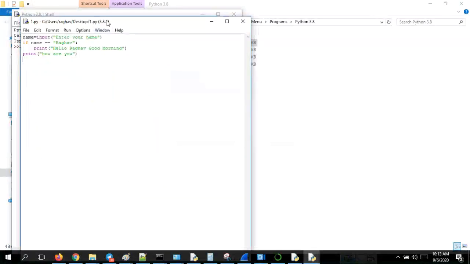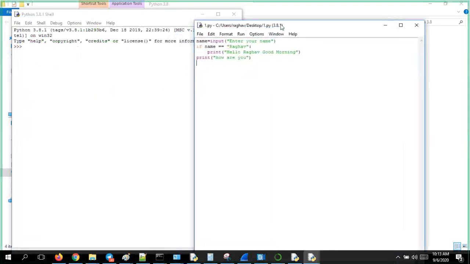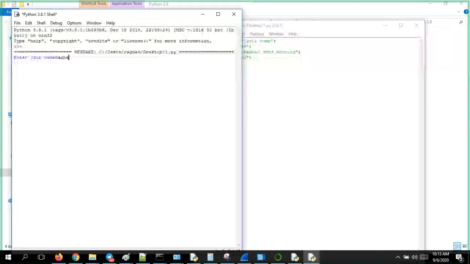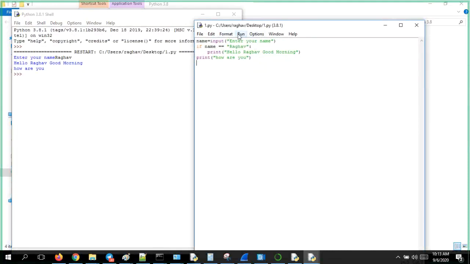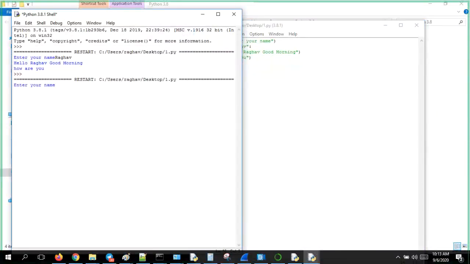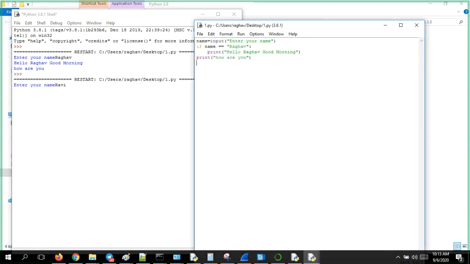Sometimes I keep multiple versions. That could be the reason why it came like this. Now if I run this and give Raghav, without quotes, nothing, and click enter, it gives me hello Raghav, since the condition is true. Now I'll run the same Python program, and instead of Raghav I give Ravi. Is the name the same as Raghav now?